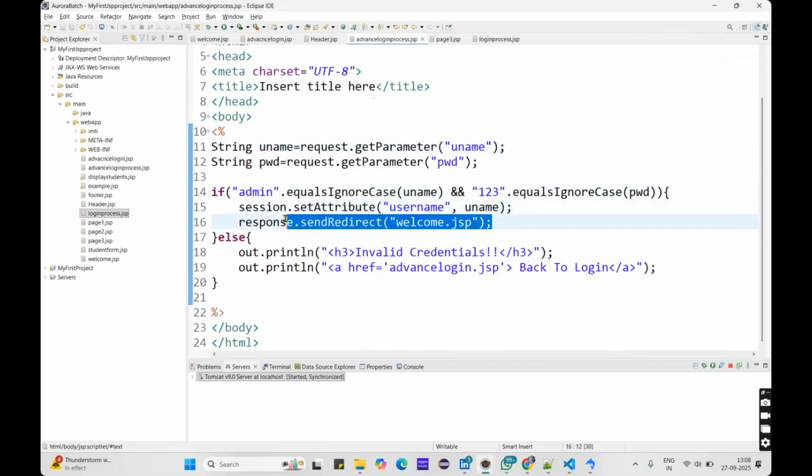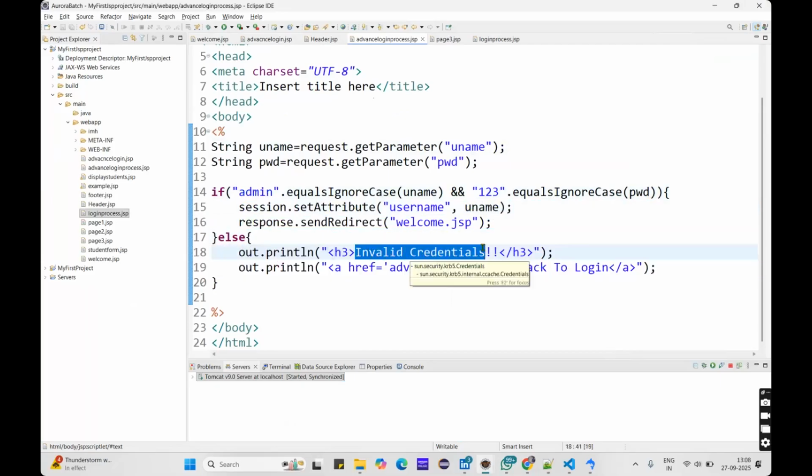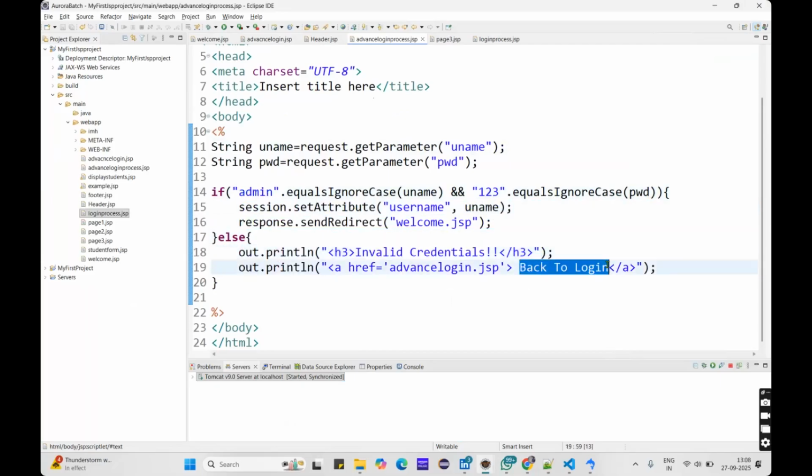Now I will redirect him. If username and password are not equal, I will print the message as invalid credentials, and I will give the link back to the login. So again, he will go to the advanced login. Here you can write it with out.println, and also you can write the HTML code.